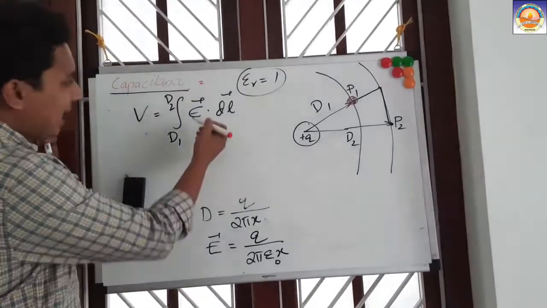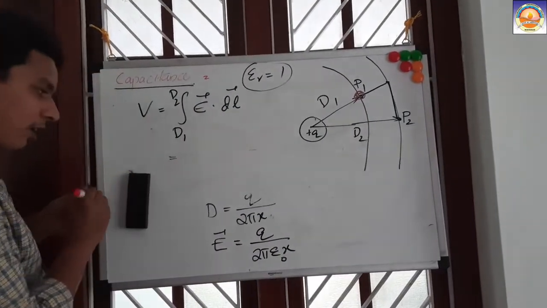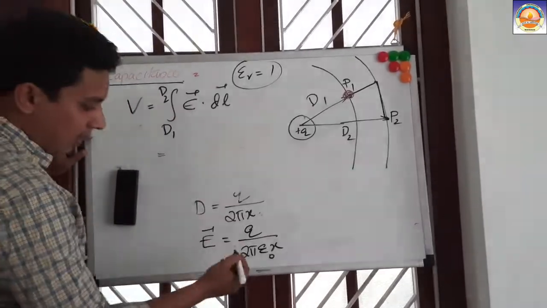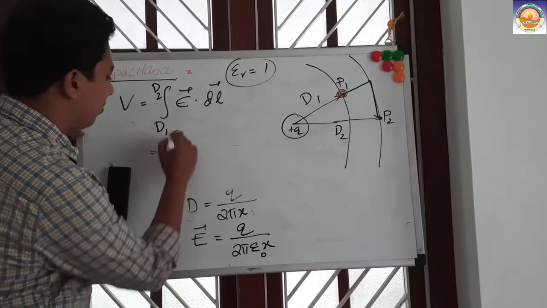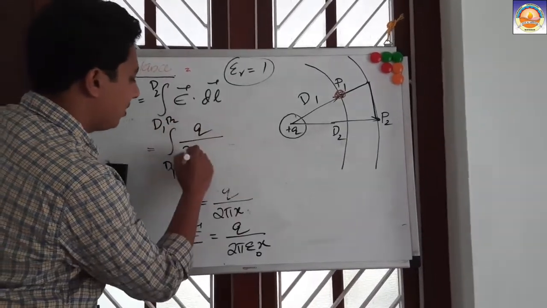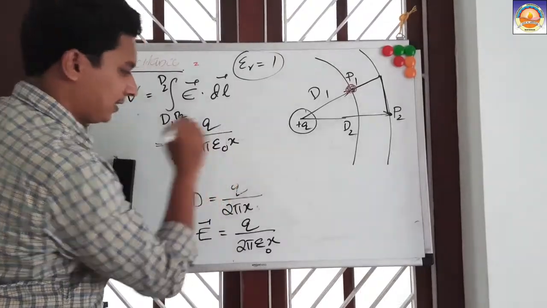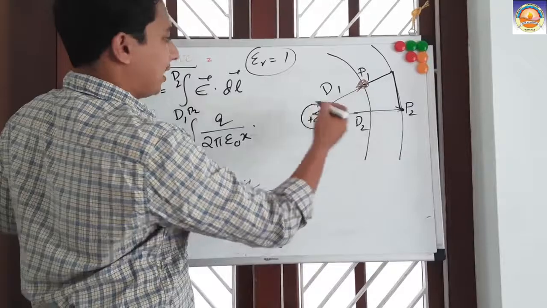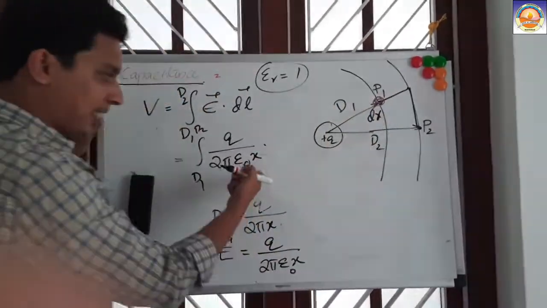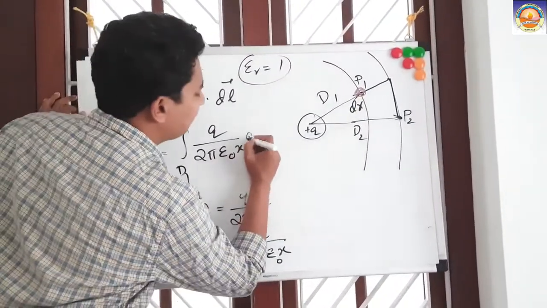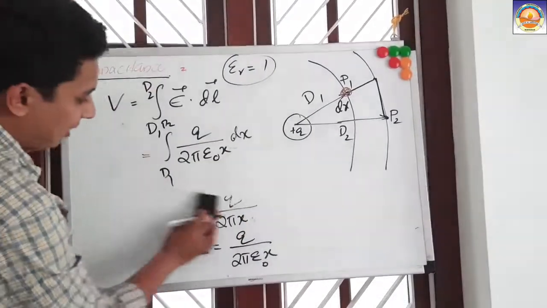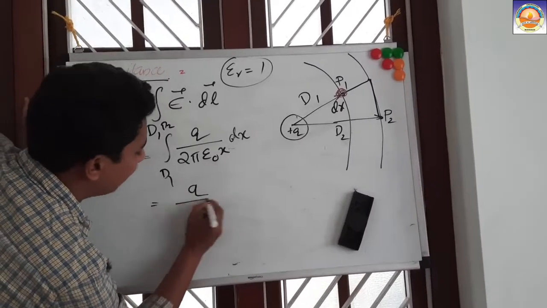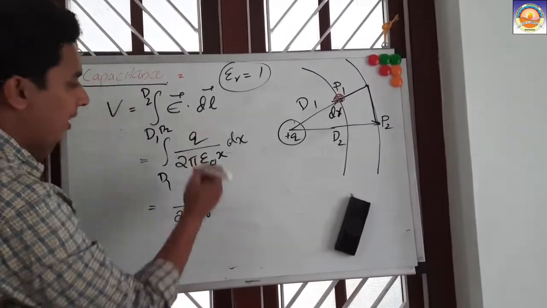So under this condition, we can apply what? We have an equation already got here, right? What is that equation? Our equation is V is given by the integral from D1 to D2 of Q divided by 2 pi epsilon 0 x, dot dl. Here, if I say it is moving in the x direction, let us take it as dx, since it is the x taken here. So dl means dx, right? So if we integrate it, what will we get? Since q by 2 pi epsilon 0 is constant, I am taking it outside.